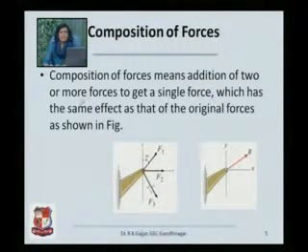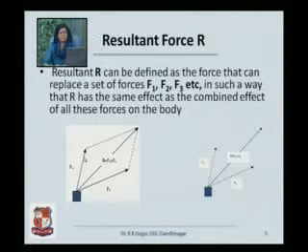So, we can define composition of forces as the addition of two or more forces to get a single force. Now this single force has the same effect as that of the original force system. How to find out that one single force? That single force is called the resultant force R.